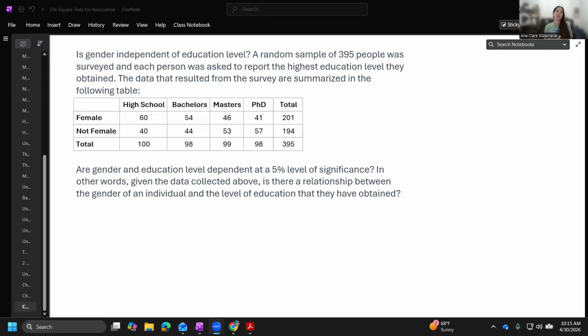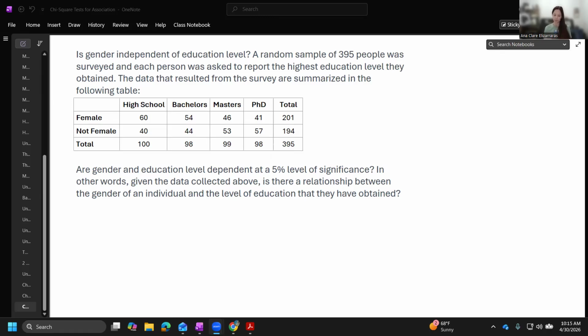So in this question, we are asked, is gender independent of education level? When you're trying to figure out whether this is chi-square goodness of fit, independence, or homogeneity, the fact that the problem says independent is probably a pretty clear indicator. Also, there's a two-way table. It's not just a single distribution of proportions. So that's another indicator that we're probably doing a chi-square test of association focusing on independence.